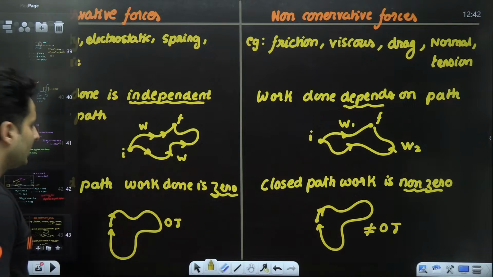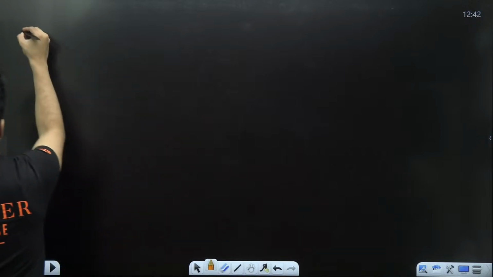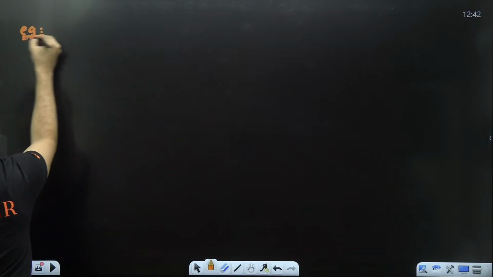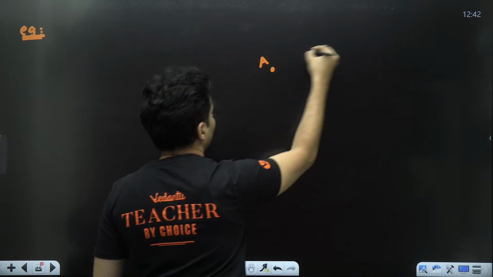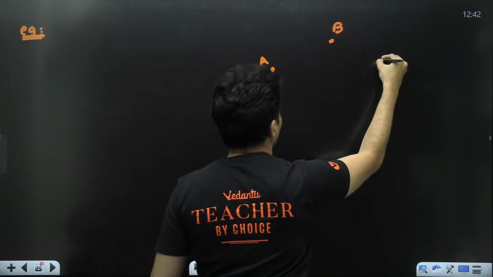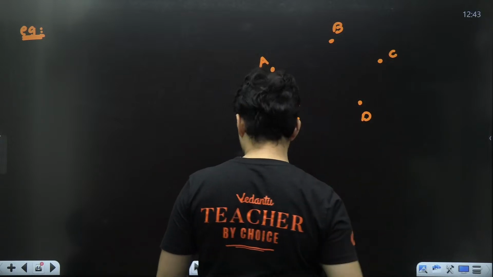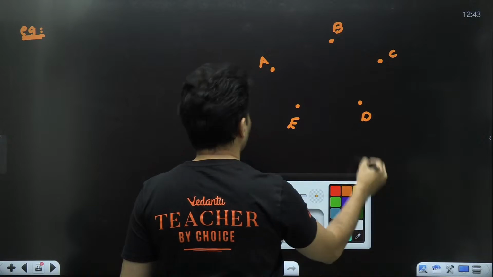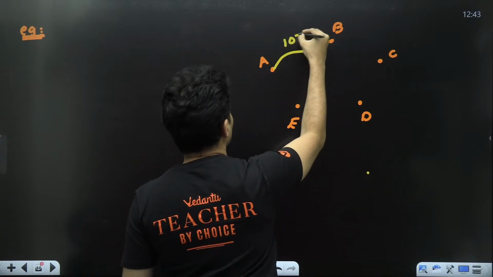Okay. Now let's take an example on this conservative, non-conservative forces. Imagine you start from this point, you go to this point, another point over here, another point over here, another point over here. It's told to you if you go from A to B, you will take 10 joules of work.